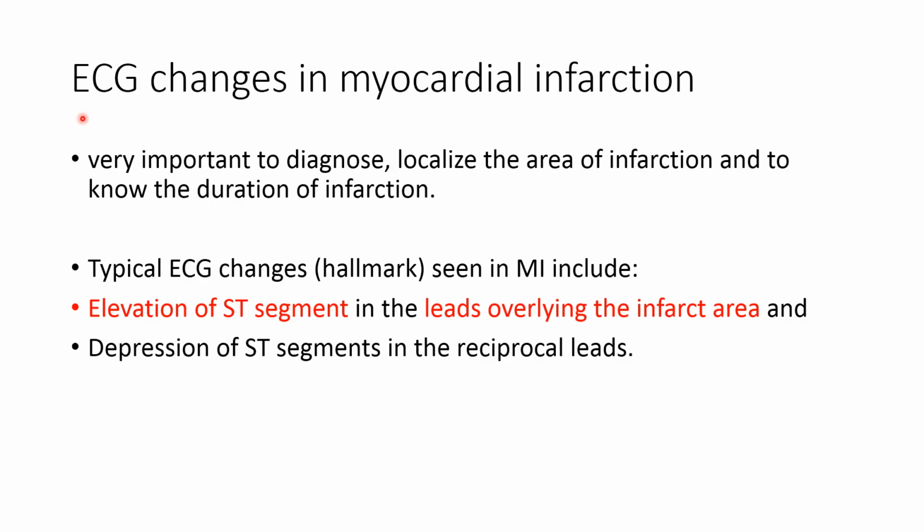ECG changes in myocardial infarction are very important to diagnose as well as localize the area of the infarction and to know the duration of the infarction also. The typical ECG changes seen in myocardial infarction include elevation of the ST segment in the leads overlying the infarcted area and depression of the ST segments in the reciprocal leads. The elevation in the ST segment in the leads overlying the infarct area is the hallmark for the diagnosis of myocardial infarction.